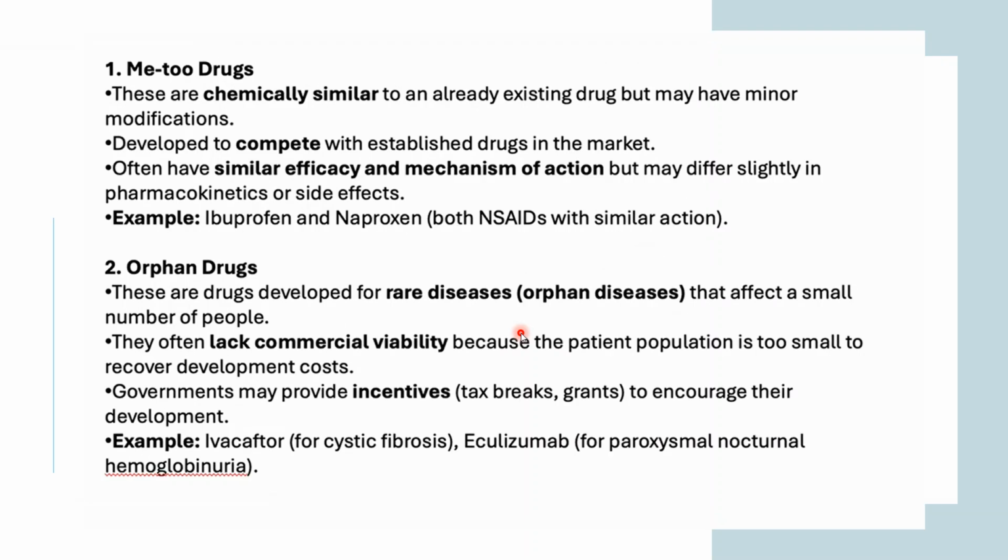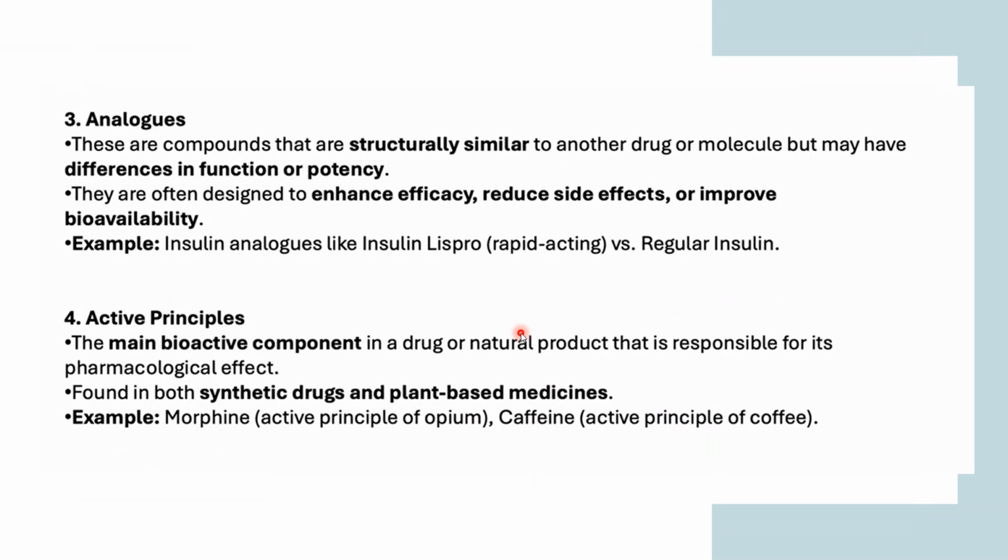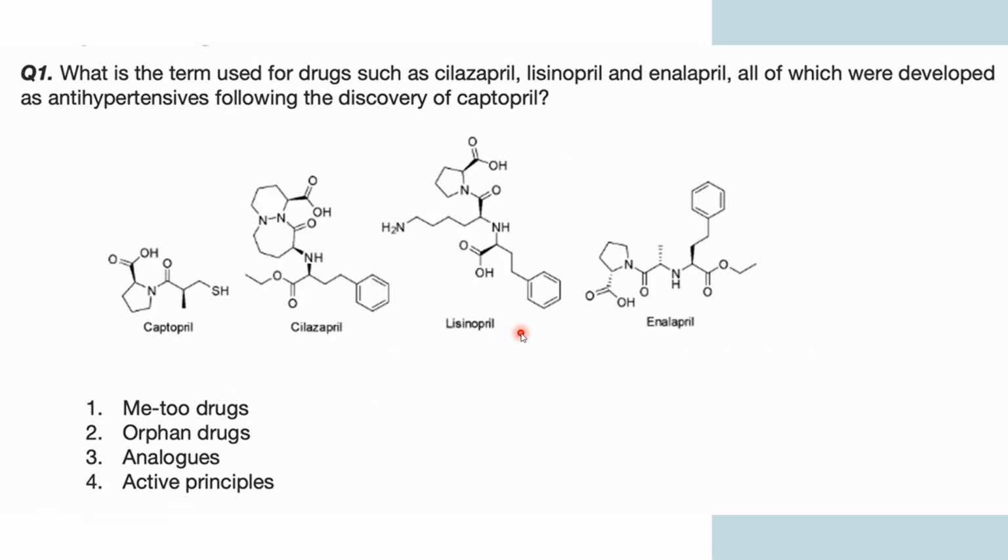Okay, so the right answer is Me Too drugs. Why Me Too drugs? We will look one by one at Me Too drugs, orphan drugs, analogs, and active principles. Two things we have already discussed, but analogs and active principles we haven't discussed yet, right? So here we will be discussing that also.